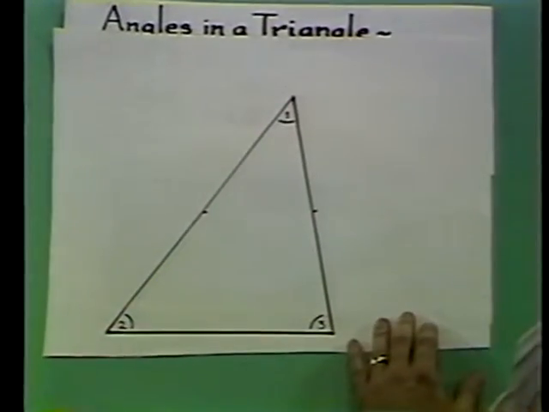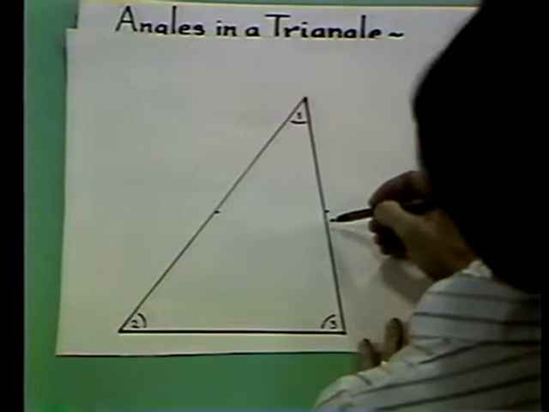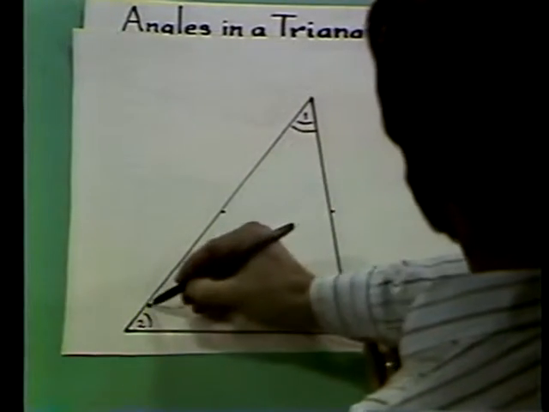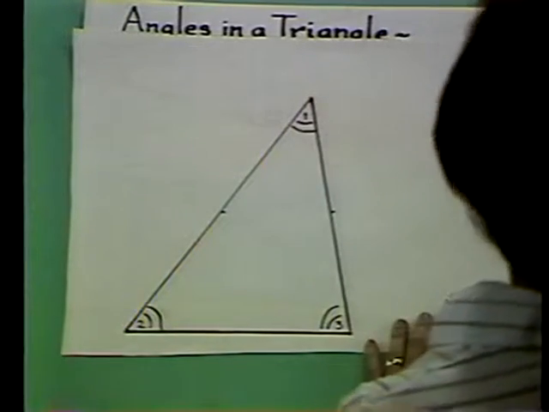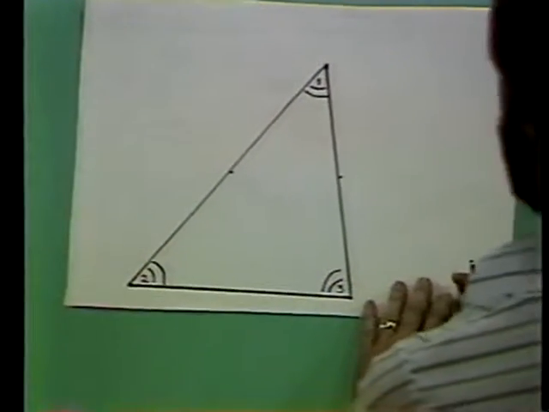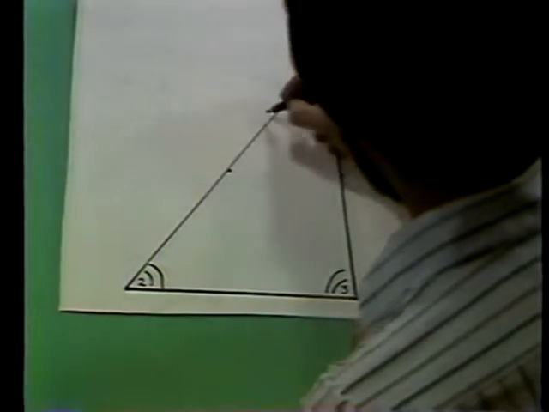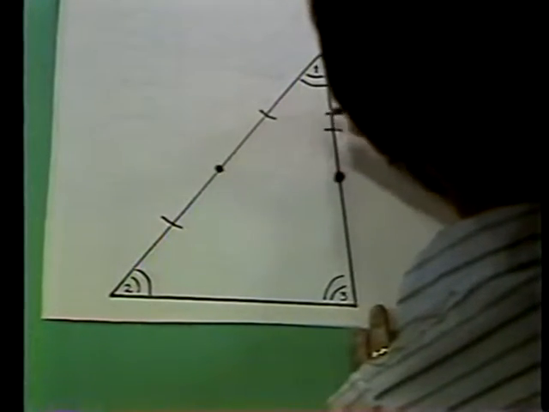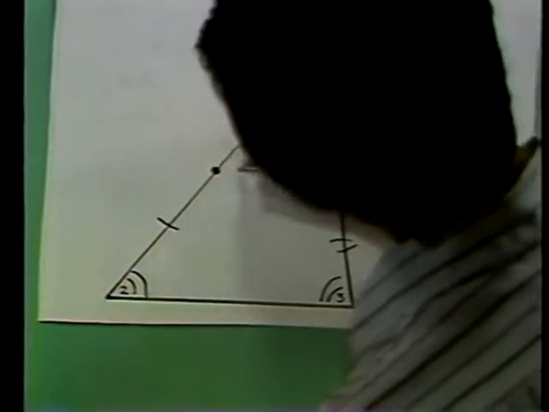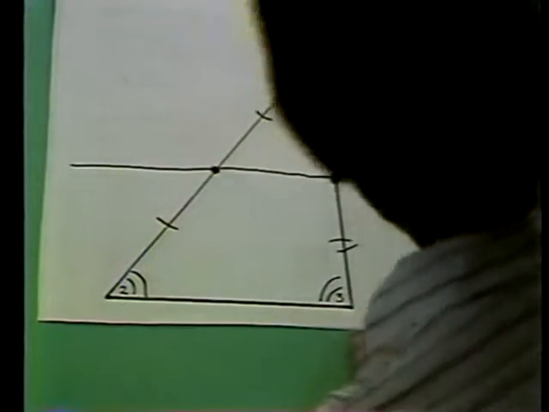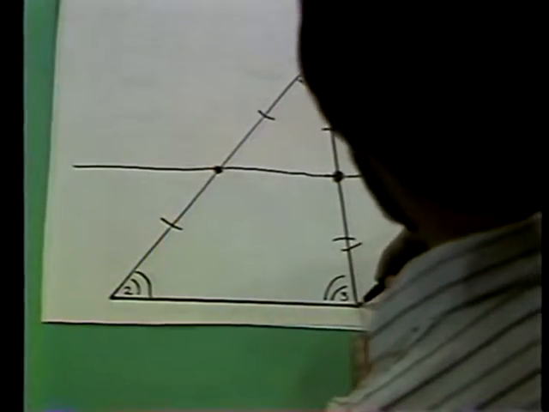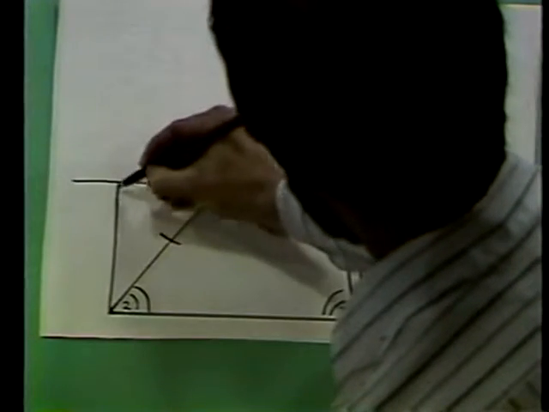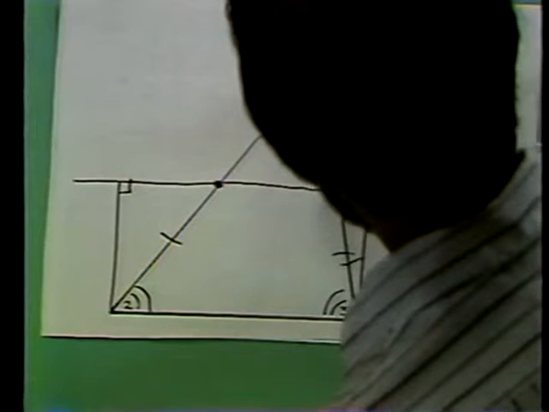The first thing he considered was a triangle. And he asked the question, what is the sum of the 3 angles in the triangle? Angle 1, angle 2, and angle 3. Well, here's how he proceeded. He took the midpoint of this side, right there, took the midpoint of this side, and joined them. Then he dropped a perpendicular here, here, and right down the middle here.